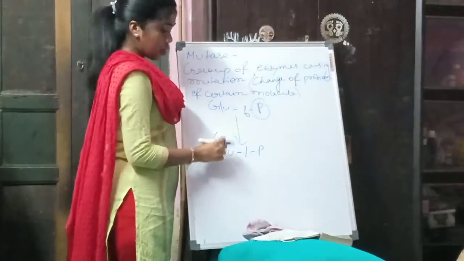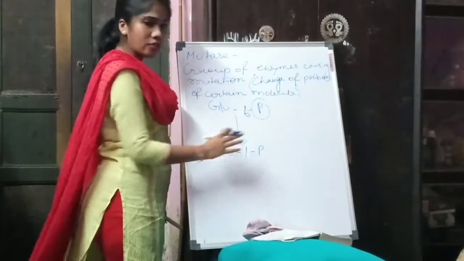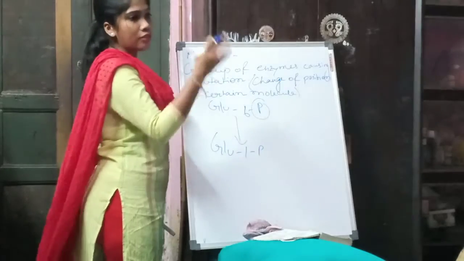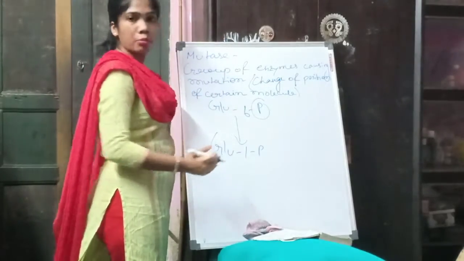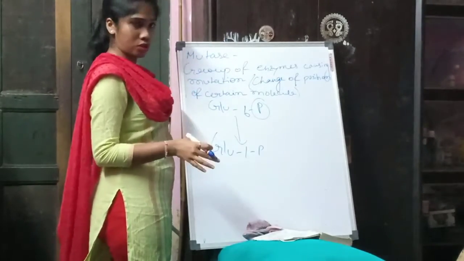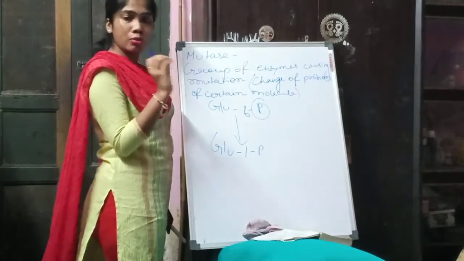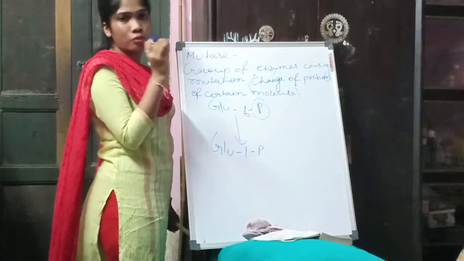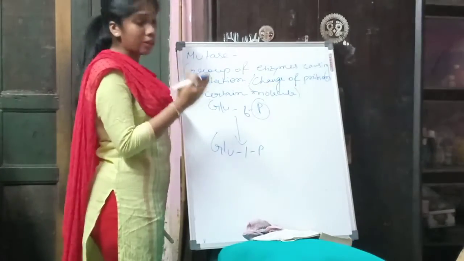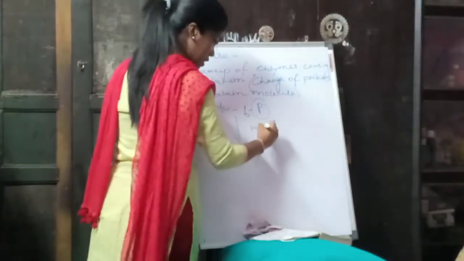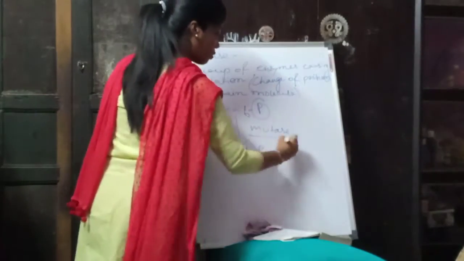When it is converted to glucose 1-phosphate, the position of the phosphate is shifted from the 6th to the 1st carbon of the glucose molecule. This is nothing but a change of position of the phosphate molecule, a kind of mutation. So here mutase will work.